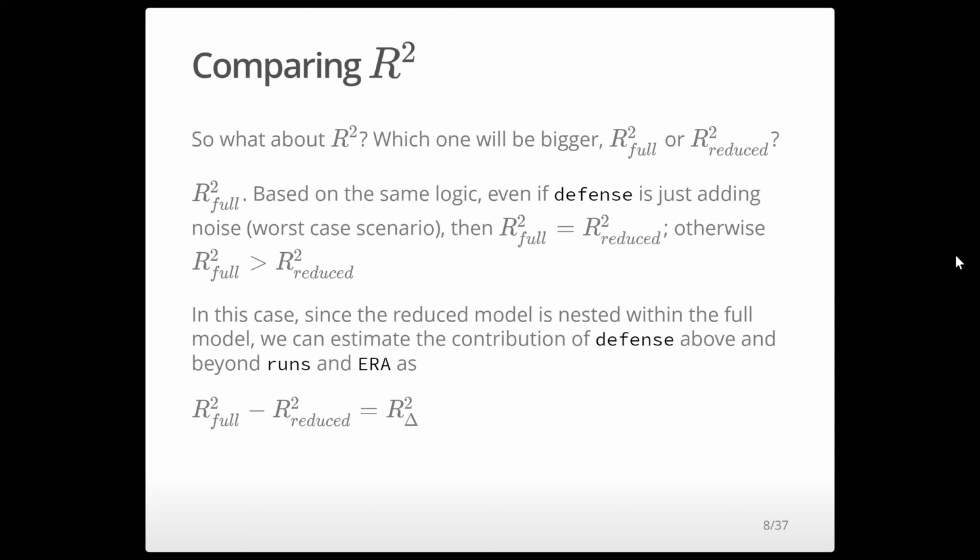So in this case, since the reduced model is nested within the full model, which it should be, we can estimate the contribution of defense above and beyond runs and ERA by subtracting the R squared of the reduced model from the R squared of the full model. And that gives us what we'll call R squared delta, or R squared difference.